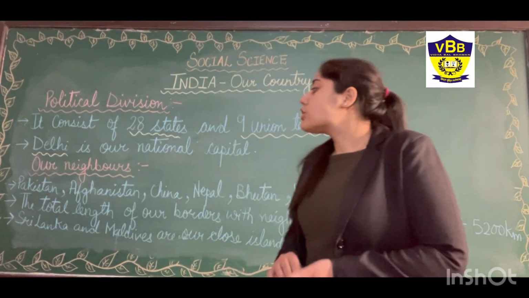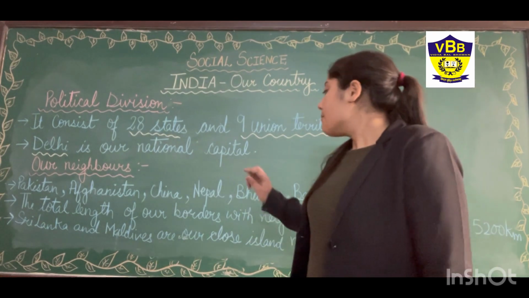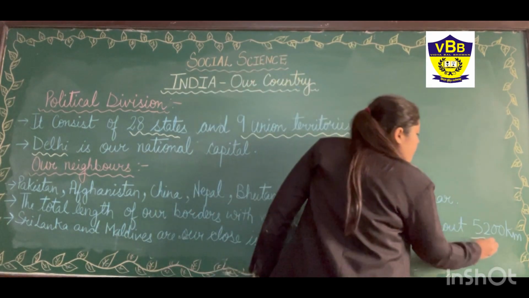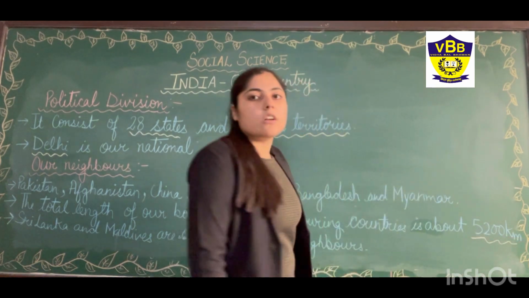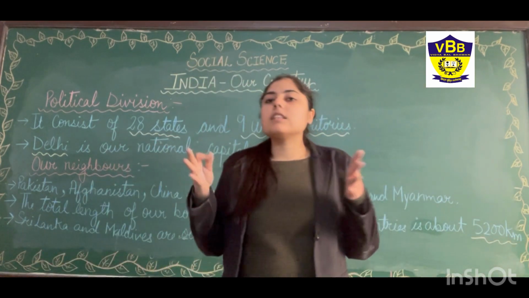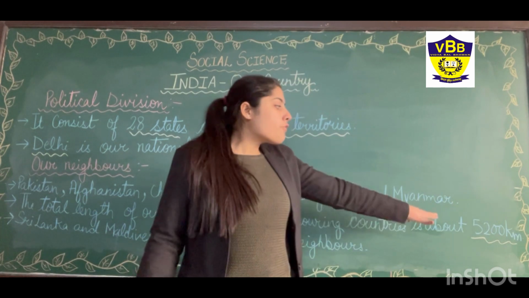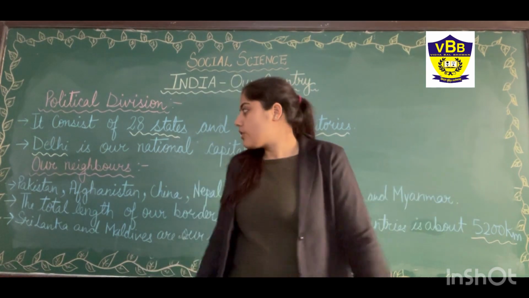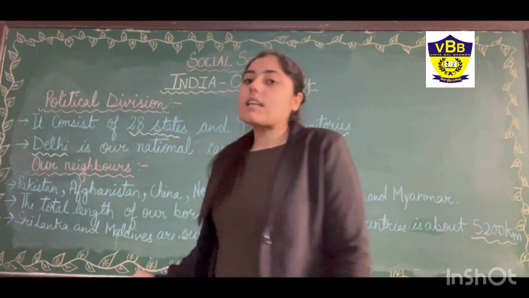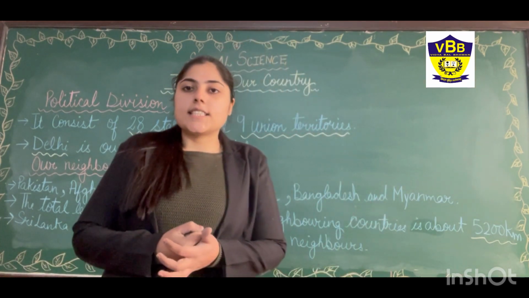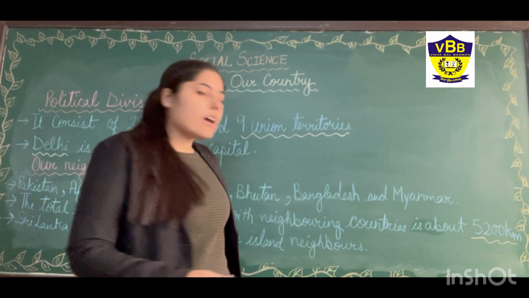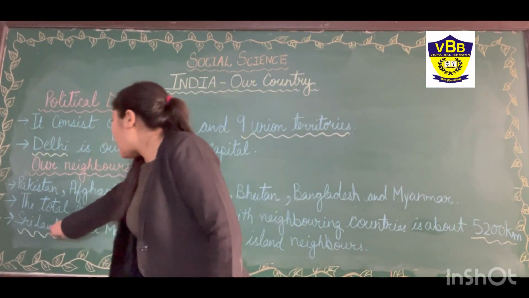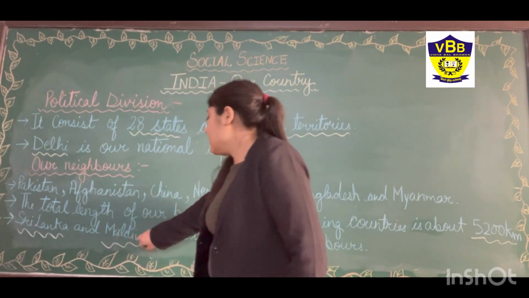The next, the total length of our borders with the neighboring countries is about 5,200 kilometers. Okay. Next, our neighboring islands. Our neighboring islands are Sri Lanka and Maldives.